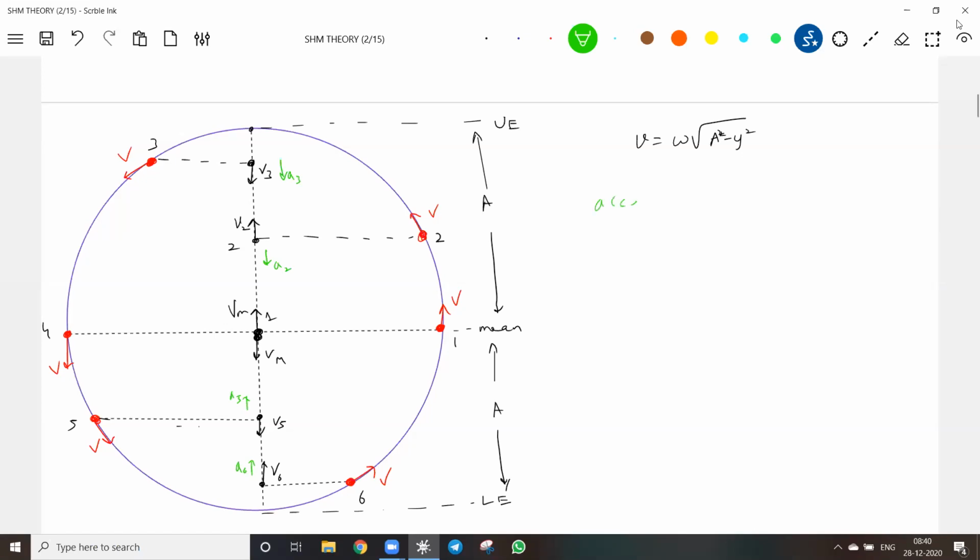Acceleration directed towards the mean position, this word carries a lot of weightage, always directed towards the mean position at any instant of time you can pick up. There's one meaning of a equal to minus omega square y. Okay, I think now we are in a far better position.